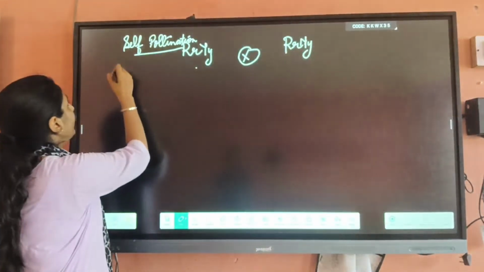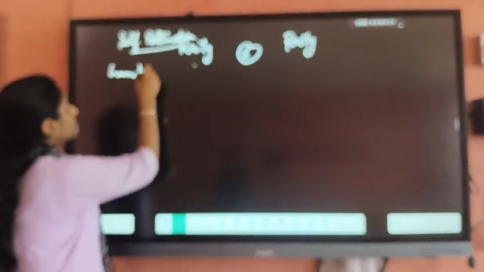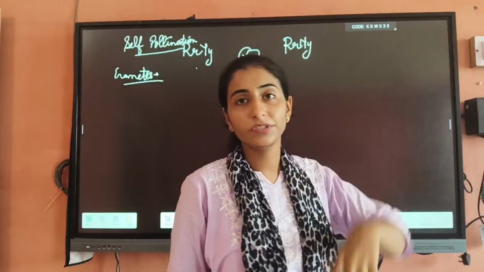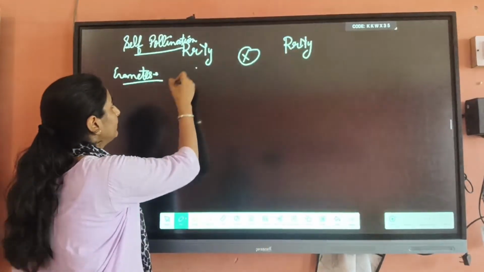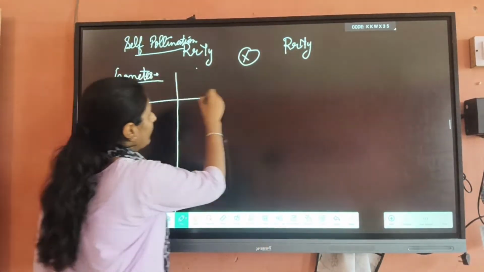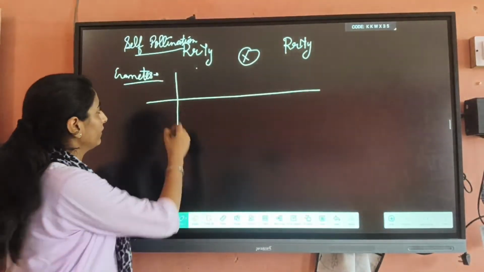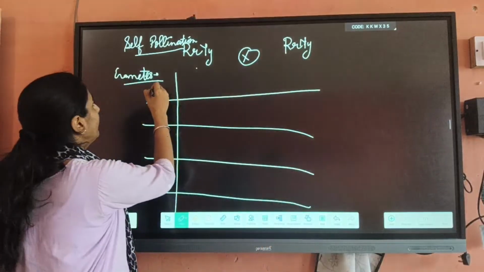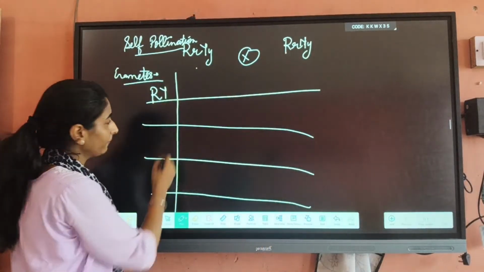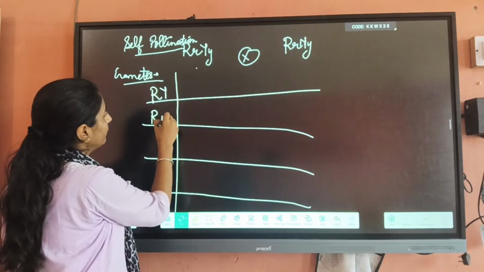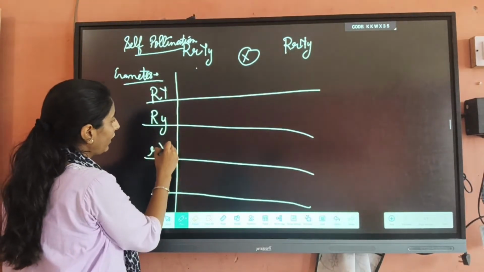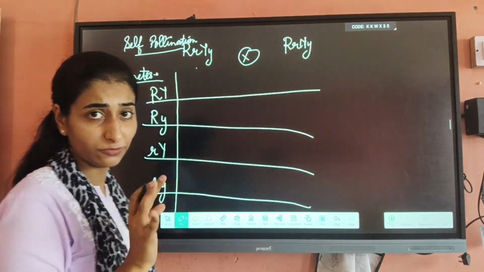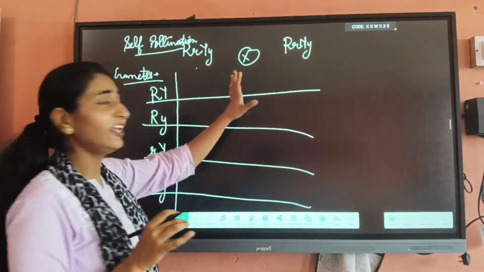First of all, beta, when they are producing the gametes, because due to the self-pollination they are producing gametes also. So how many types of gametes will they form? I will explain by making a table also. Capital R capital Y, capital R small y, small r capital Y, small r small y. These four types of gametes are formed by the self-pollination.